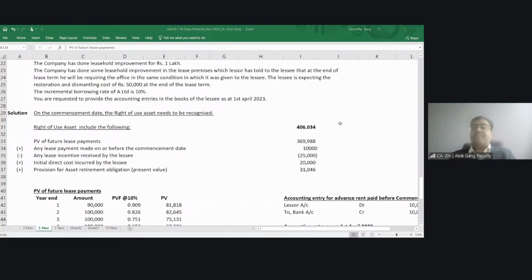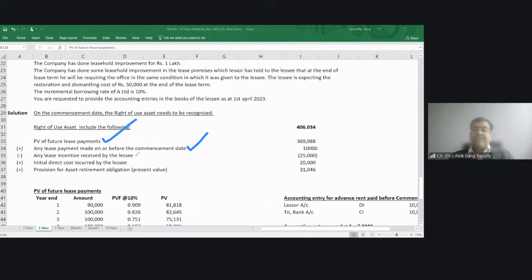Standard says that right of use asset consists of present value of future lease payments, any lease payment made on or before commencement date, okay?